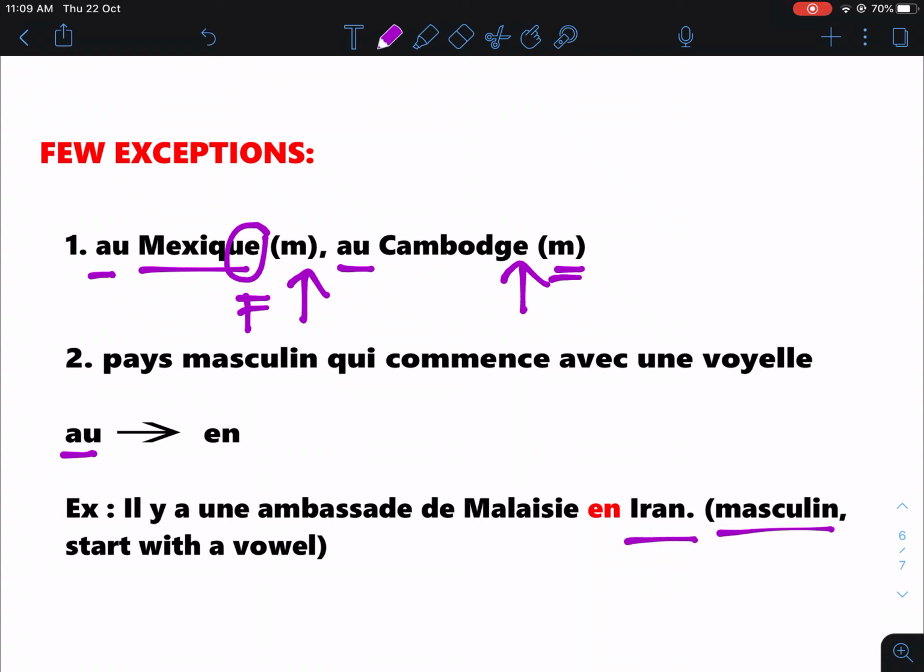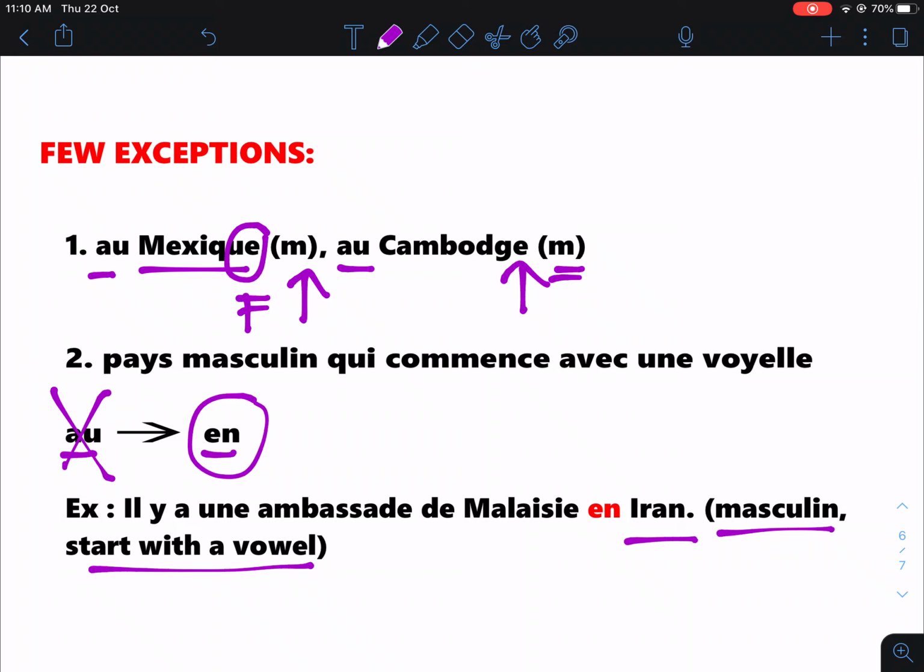Even though it's masculine, singular, and starts with a vowel, you cannot use au. You have to use en, because if a country which is in masculine, singular, starts with a vowel, it has to use en.